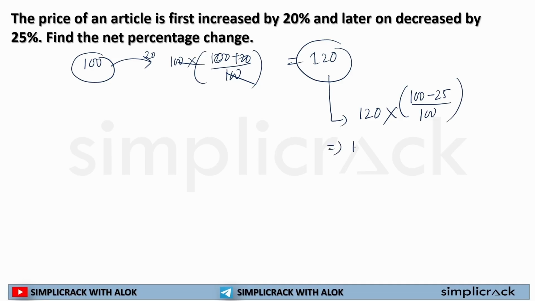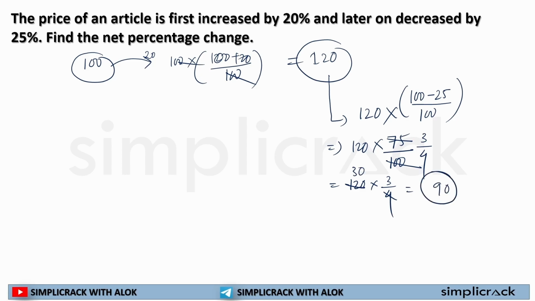I can write it as 120 multiplied by 75 divided by 100. If I divide 75 and 100 by 25, I'll get 3 by 4. So 120 into 3 by 4: 4 30s are 120, 30 into 3 is equal to 90. So my total number is 90.